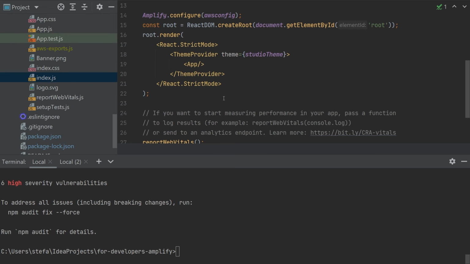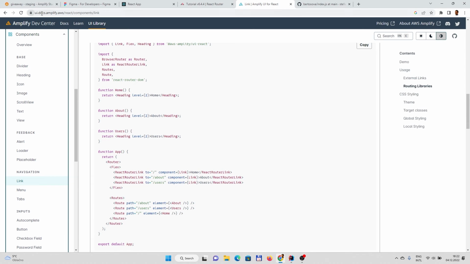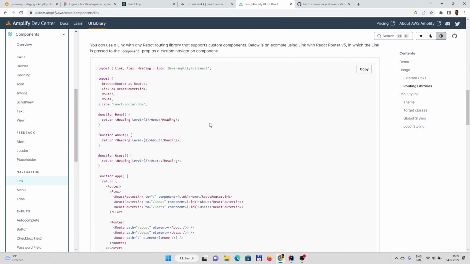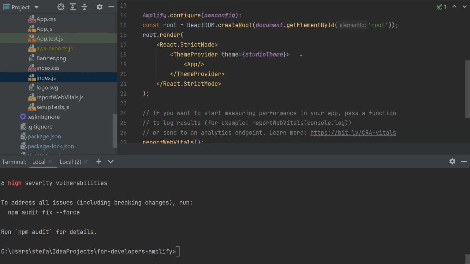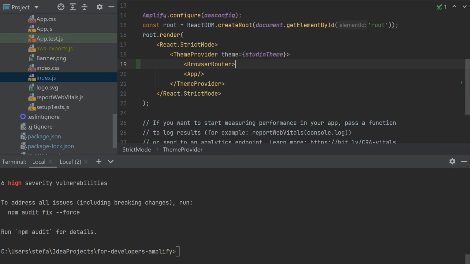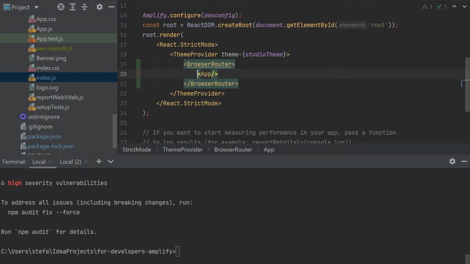Next, as per another tutorial in the Amplify UI docs for components for the list, we should wrap the router either inside our function app or even in the index. It's up to us. So let's do that, and we will use BrowserRouter for that.